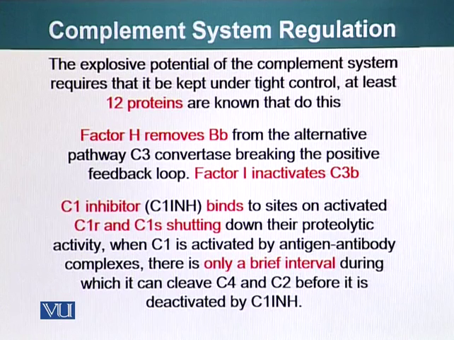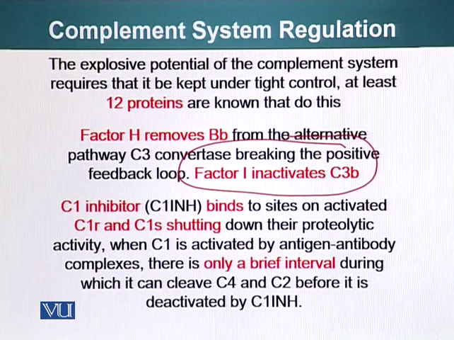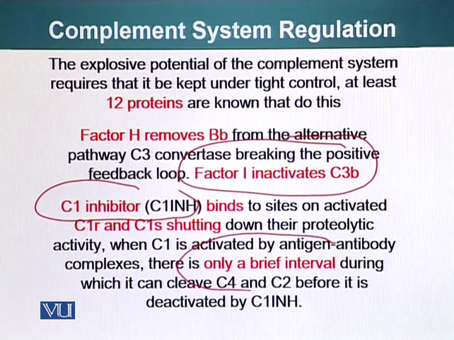Factor H is a protein that removes Bb from the alternative pathway C3 convertase, breaking the positive feedback loop. Factor I can inactivate C3b. C1 inhibitor binds to sites on activated C1r and C1s, shutting down their proteolytic activity. When C1 is activated by antigen-antibody complexes, there's only a brief interval during which it can cleave C4 and C2 before it is deactivated.